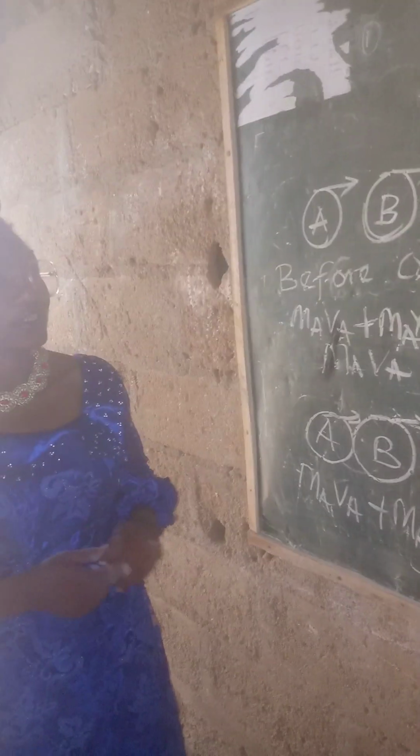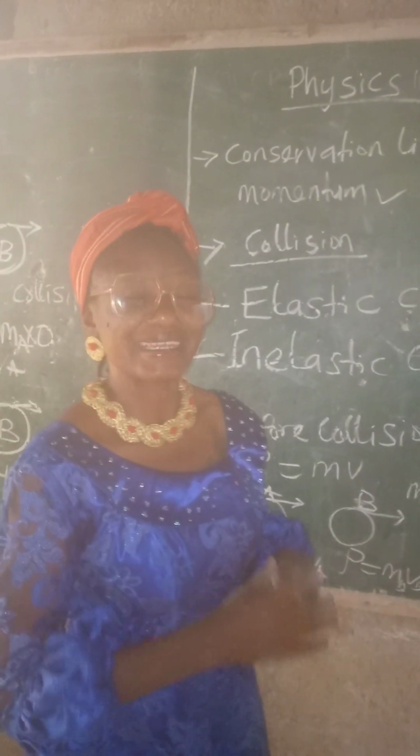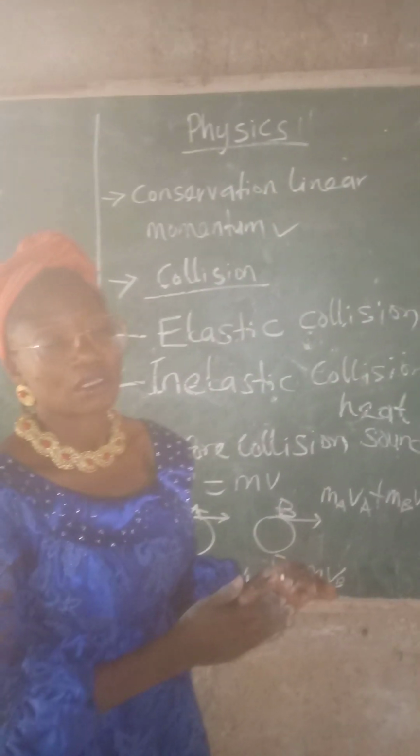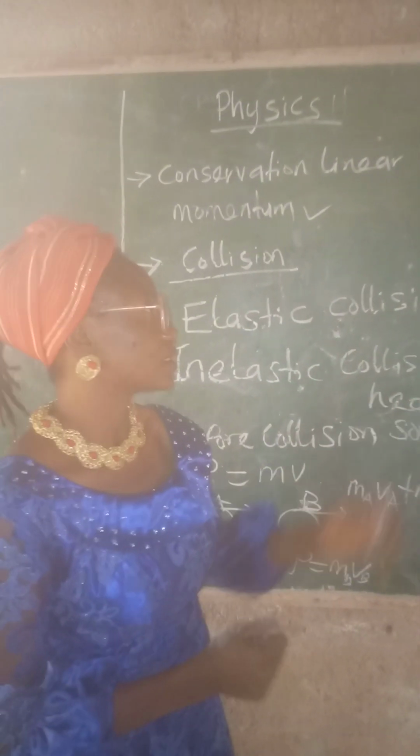Now let's quickly solve a simple problem. It's getting dark. I would have loved to solve more than one. Maybe in the next class we'll be solving more problems on collision. But let's take this simple problem.